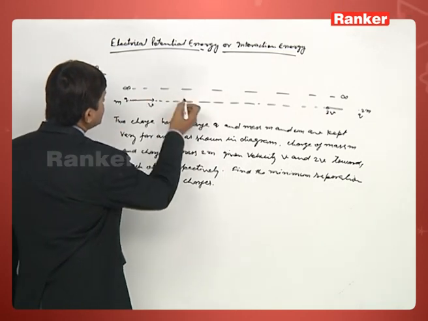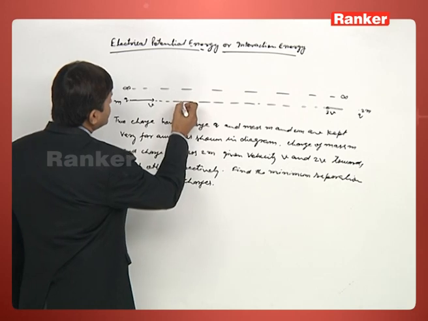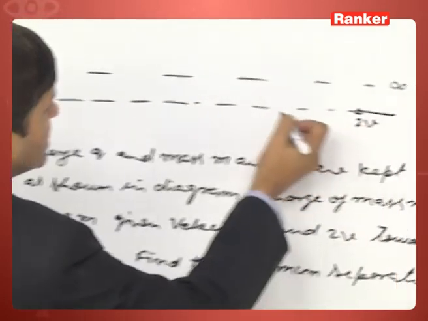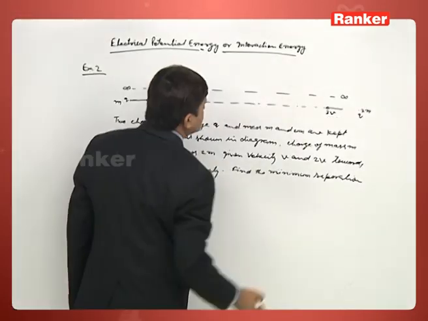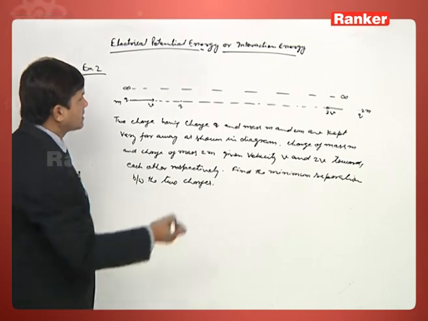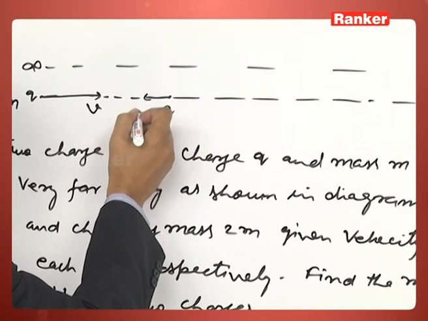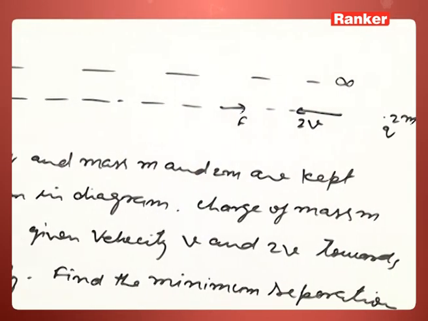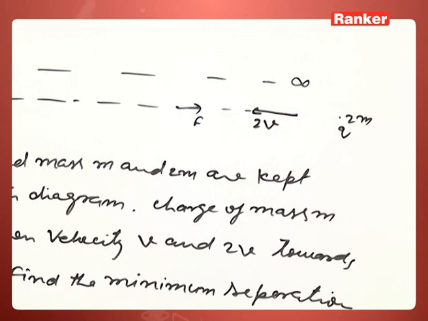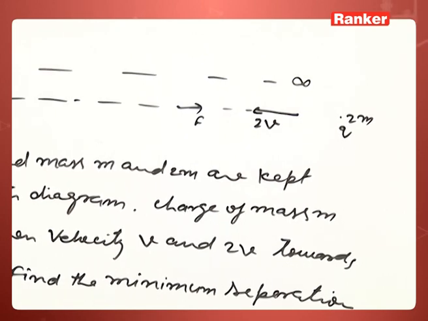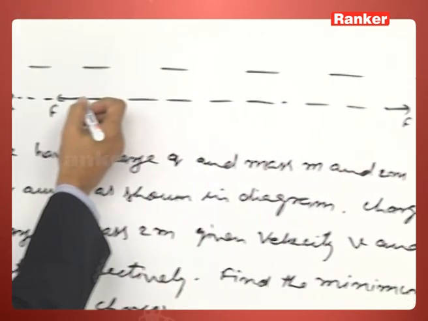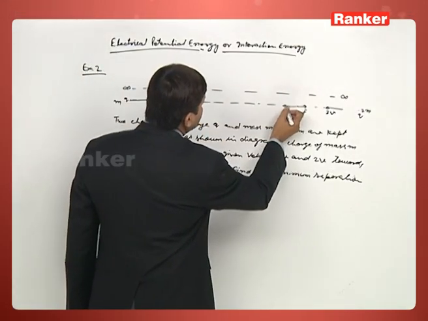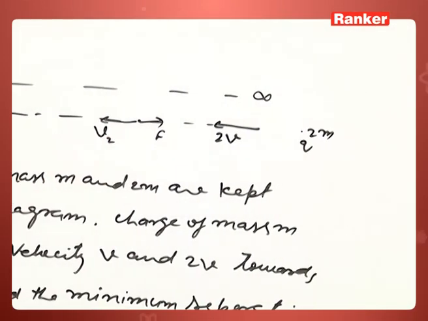Let at a certain distance, or after a certain time, this charge is somewhere here and this charge is somewhere here. In that case, what will happen? Force on this charge is in this direction, force on this charge is in this direction, because both are positively charged, a force of repulsion. Because of the force, velocity of these charges starts decreasing. So velocity of these charges will not remain the same as earlier.